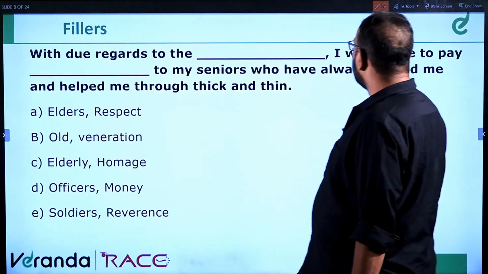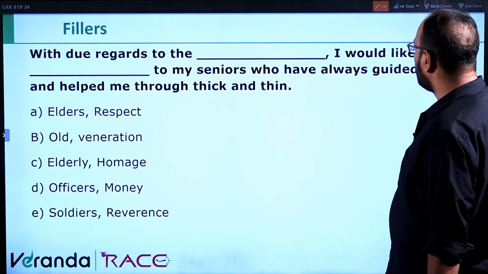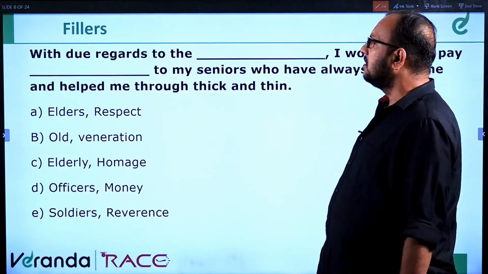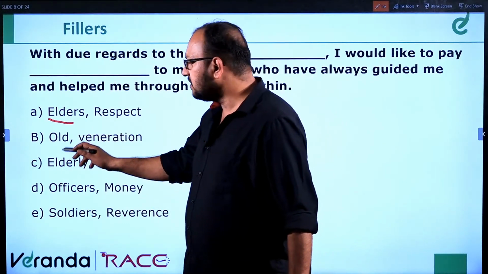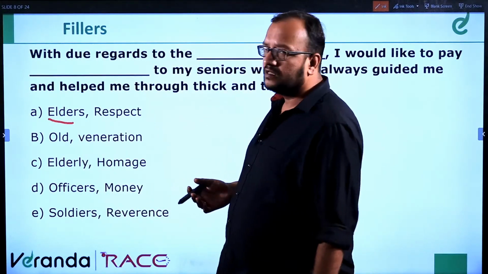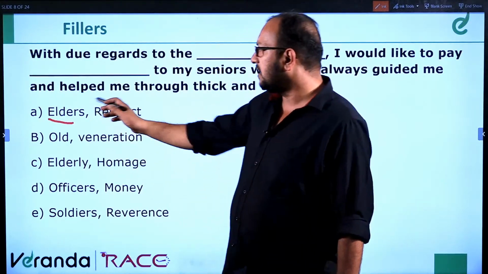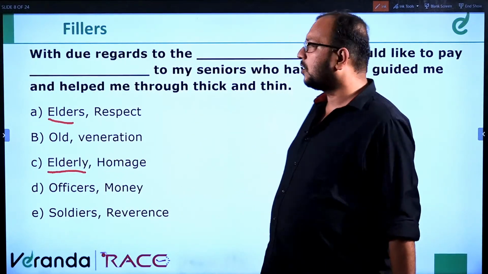With due regards to the dash, I would like to pay dash to my seniors who have always guided me and helped me through thick and thin. Okay. Due regards to elders can be a correct answer. Old is not correct. To the old, old can be attributed to people, objects and all. So elders or elderly, these two can be a probable option.